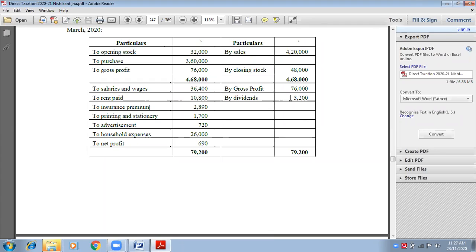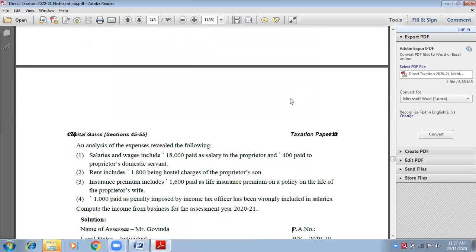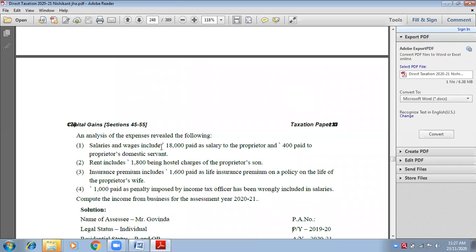Okay, let us read the adjustments now. Salaries and wages include 18,000 paid as salary to the proprietor and 400 for the proprietor's domestic servant. Domestic means household servant. Salary to proprietor means he is giving salary to himself. Proprietor means owner.